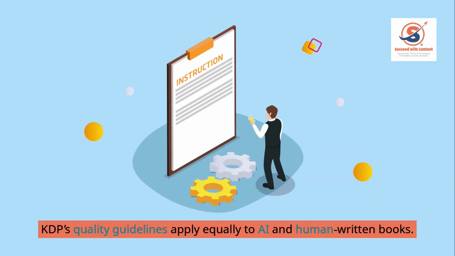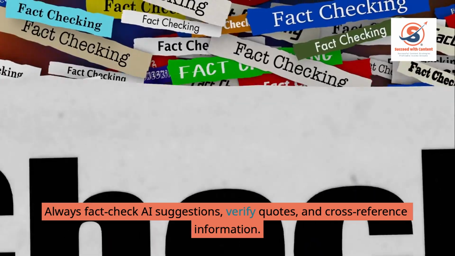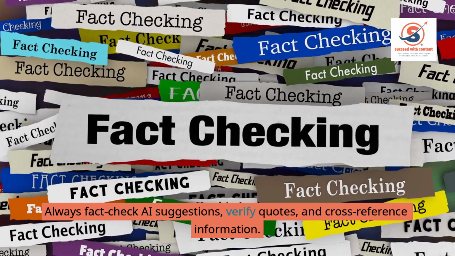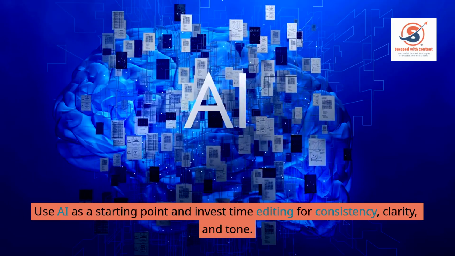KDP's quality guidelines apply equally to AI and human-written books. You are responsible for the accuracy and safety of your book. Always fact-check AI suggestions, verify quotes, and cross-reference information. Use AI as a starting point and invest time editing for consistency, clarity, and tone.